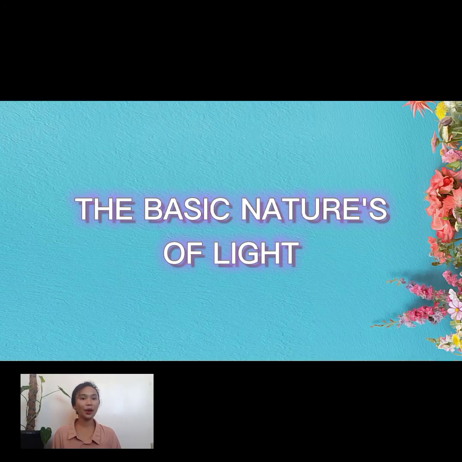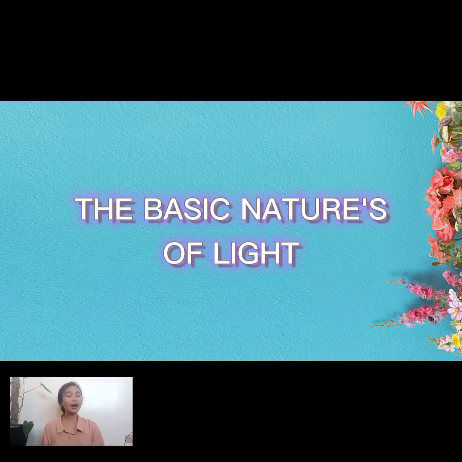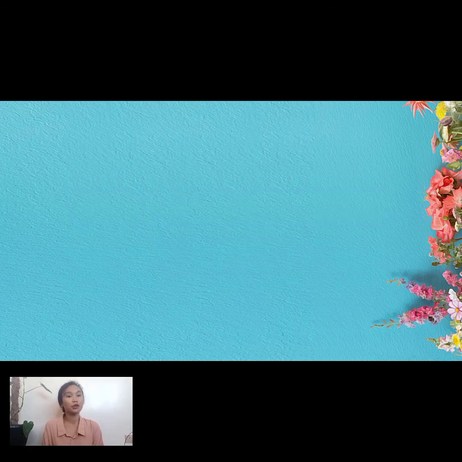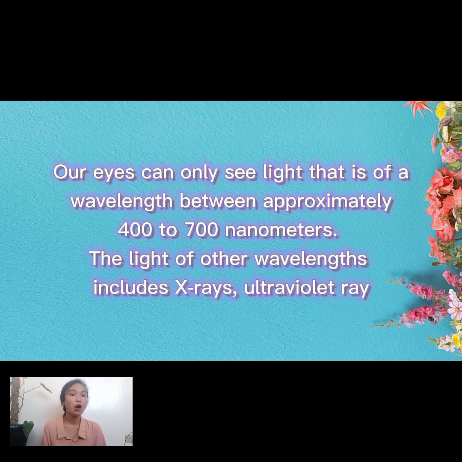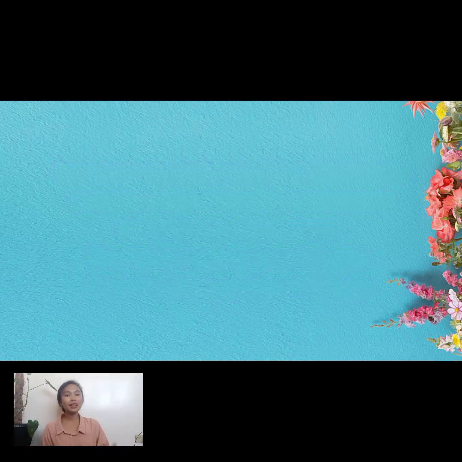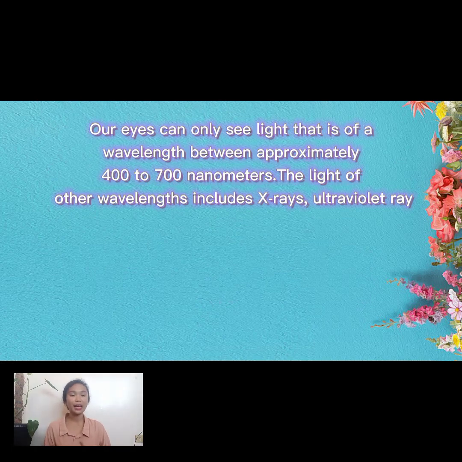So, class, our topic for today is the basic nature of light. Our eyes can only see light that has a wavelength of approximately 400 to 700 nanometers. So, class, 400 to 700 nanometers. The lights of other wavelengths include X-rays, ultraviolet rays, and infrared rays. We cannot see them directly. These are also members of the light family.